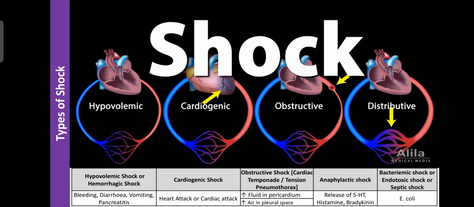Because of more fluid in the pericardium, the heart cannot contract properly. If contraction is less, less pressure is created. If less pressure is created, less blood can be moved towards the vital organs. So the blood pressure decreases due to lack of contractions of the myocardium. Or if the lungs do not work properly due to excess air in the pleural cavity around the lungs, the oxygenation decreases, and our blood has more and more carbon dioxide instead of oxygen.